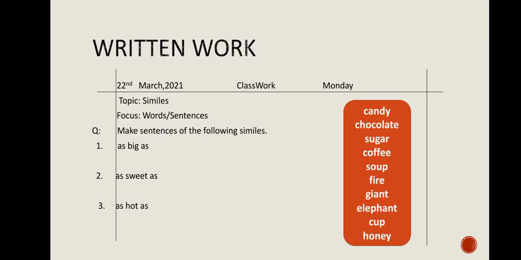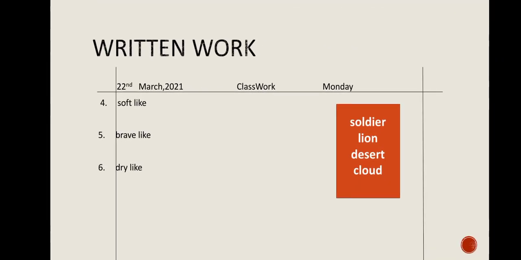So now, time to do some written work. Open up your English language notebook. Now, prepare the page. Write down today's date, classwork and day. Draw a margin line, write the topic, similes, and the focus is word sentences. Then write down the question: make sentences of the following similes, and the similes are as big as, as sweet as, and as hot as. On the right hand side, we can see an orange box, and this is the vocabulary bank. You can use these words while making your sentences.